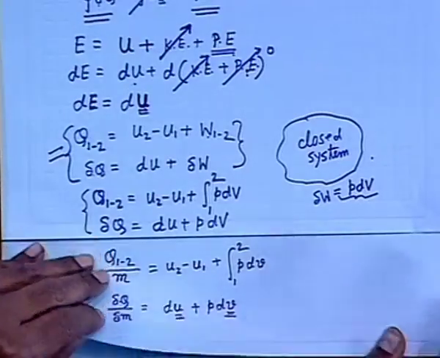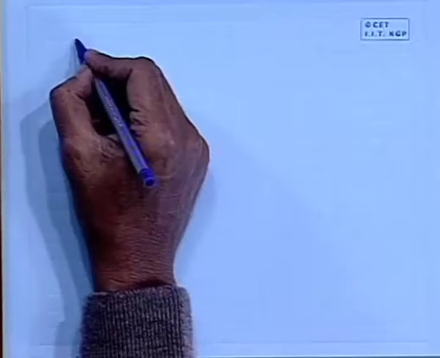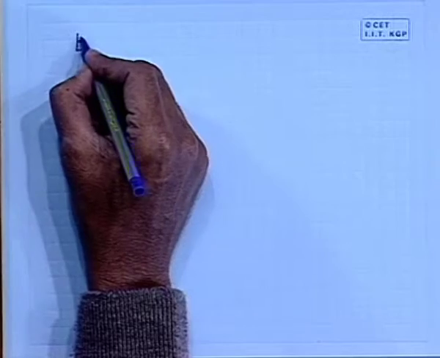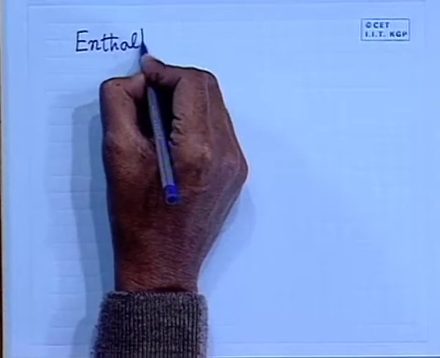After this, I will go to the definition of a new property, enthalpy.